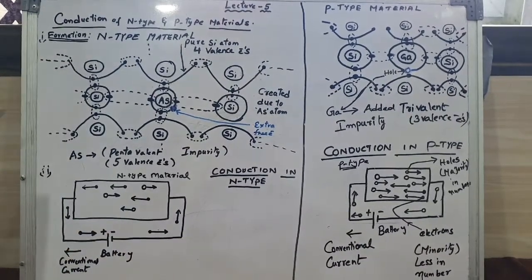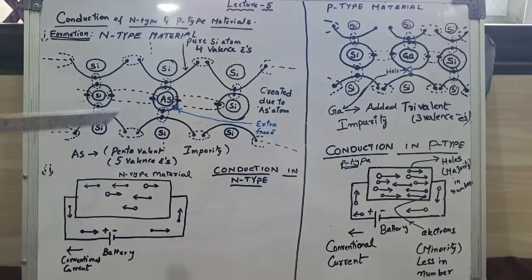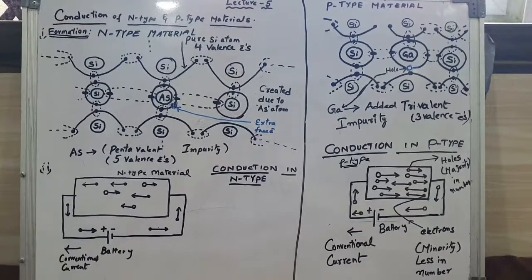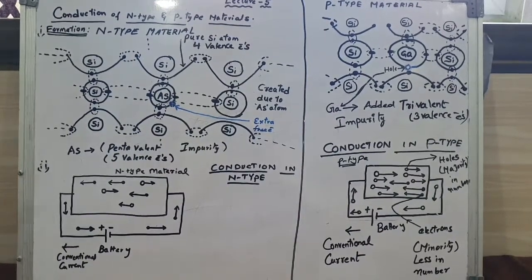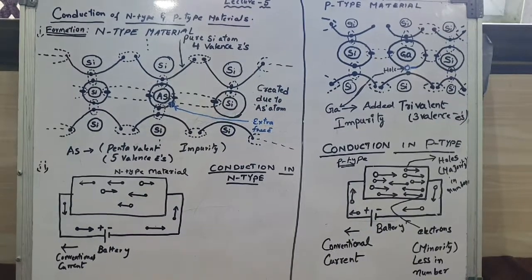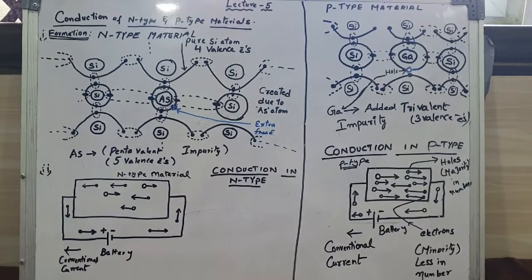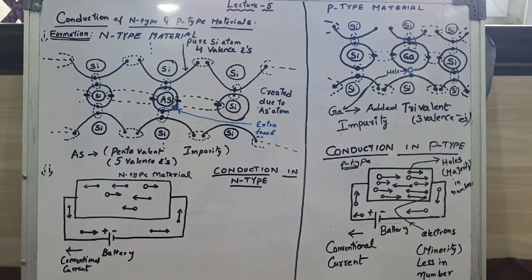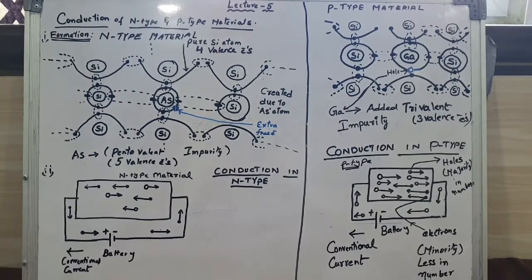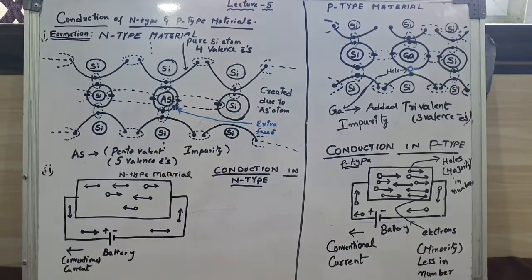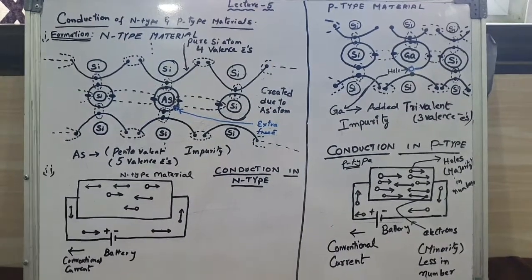So by using donor impurity, we get a larger number of free electrons formed. In N-type material, free electrons are the majority in number, whereas holes are the minority in number. Minority means small in number. Now we will go to conduction.